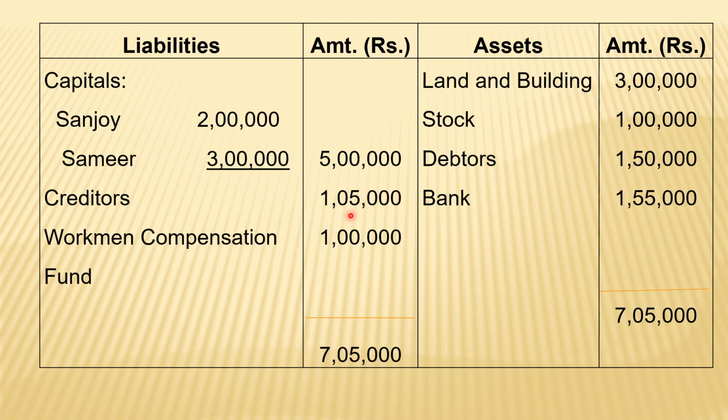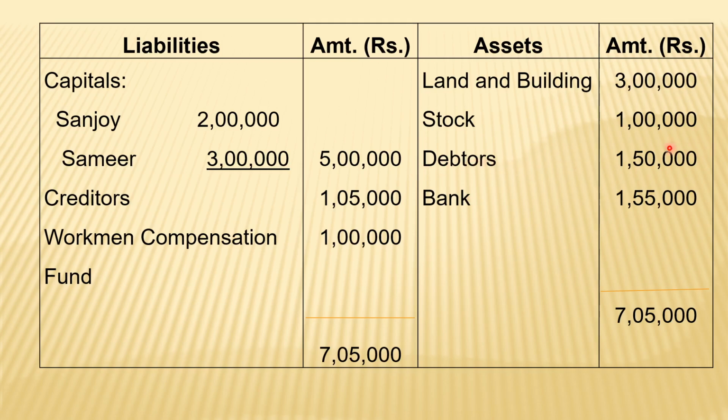Now in these cases, the actual journal entry is creditors account debit to debtors account. If we pass a net entry, creditors is credit nature, we are giving debit, creditor balance coming 0, debtors is debit nature, we are putting credit. So ultimately net result coming 0, therefore we will not consider this transaction on realization account. Or in another way, if you think, we can pass two separate entries.